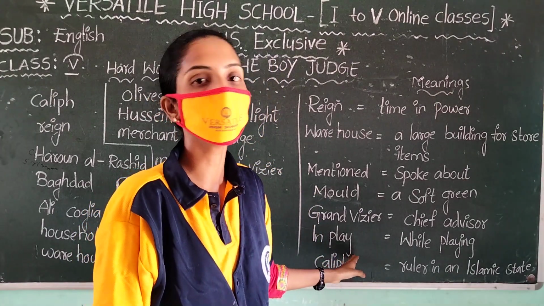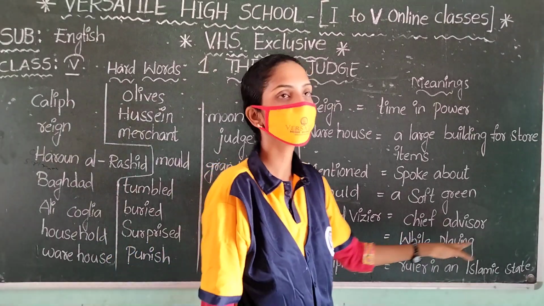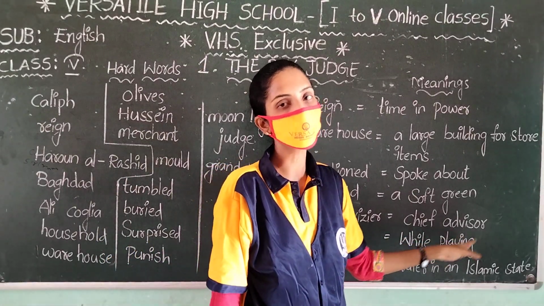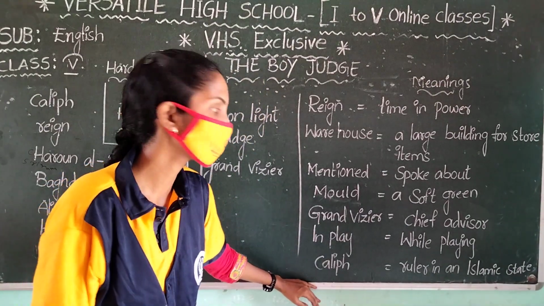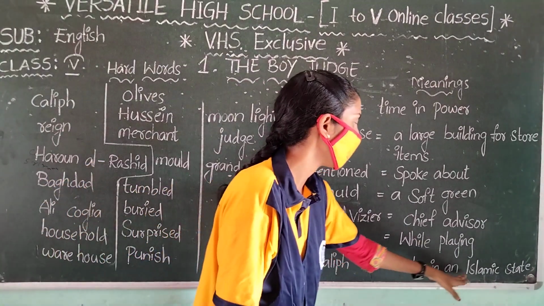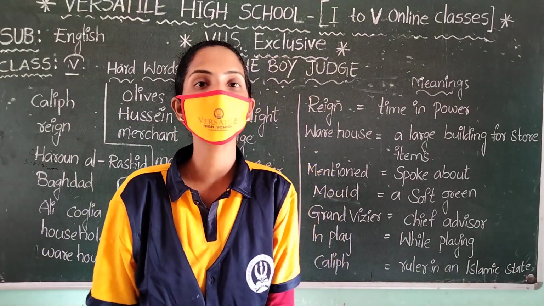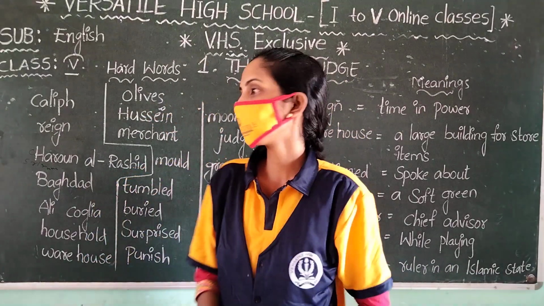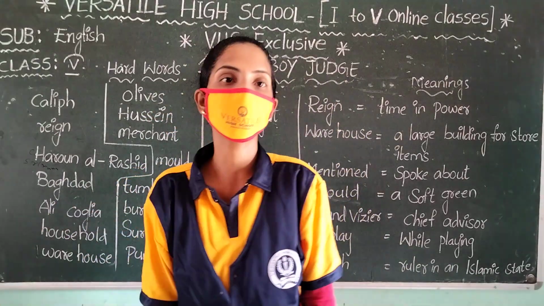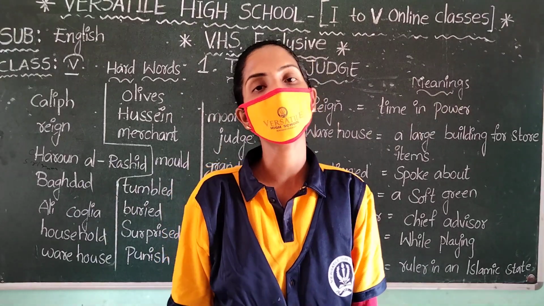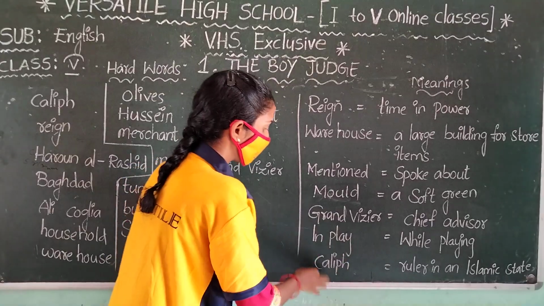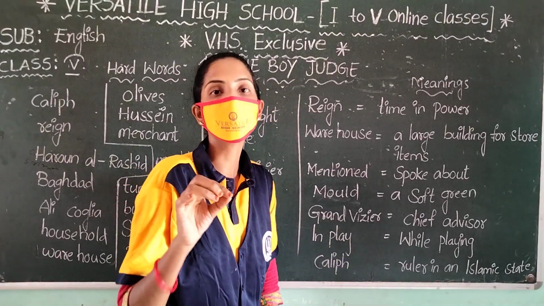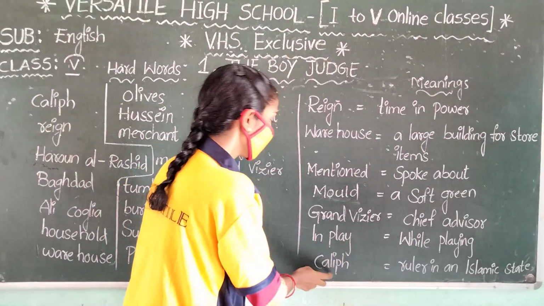Next one, in play. The meaning given to you is while playing. Next, Caliph. Caliph means a ruler in an Islamic state. It is not only an Islamic state, it is the country named Baghdad, which is an Islamic state. In Islamic places, whoever is the king of one kingdom, we call that person a Caliph.